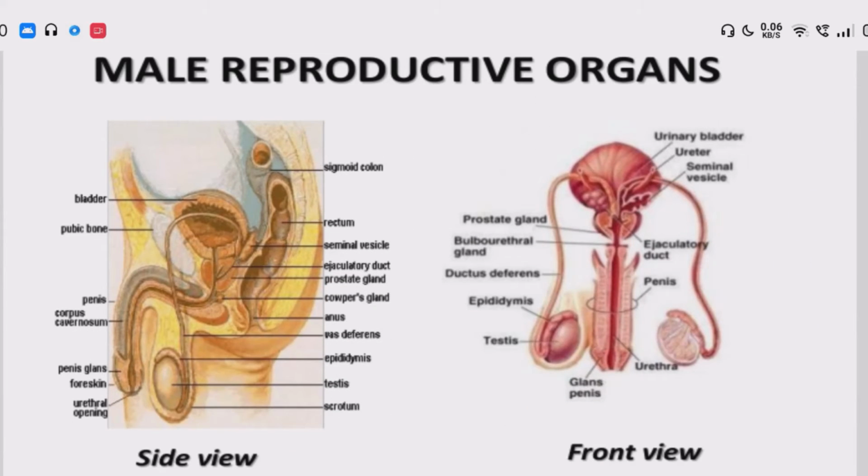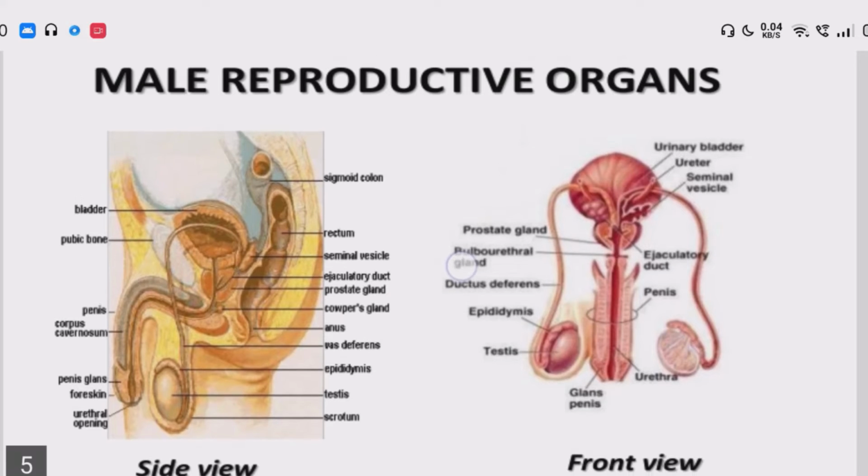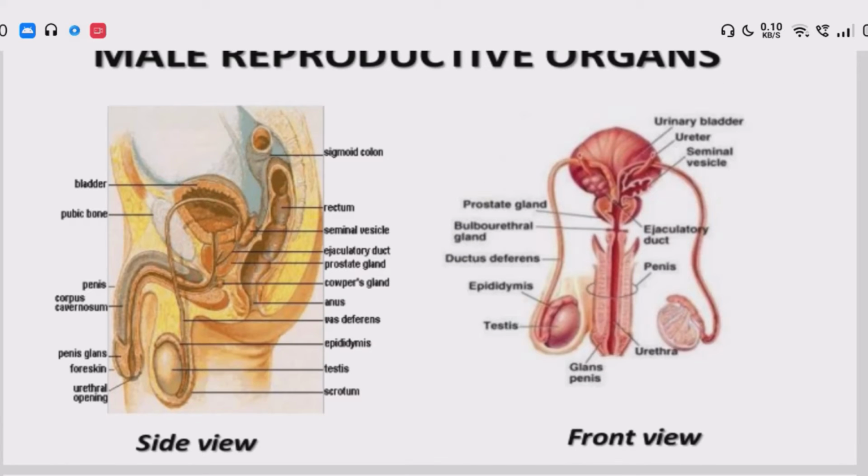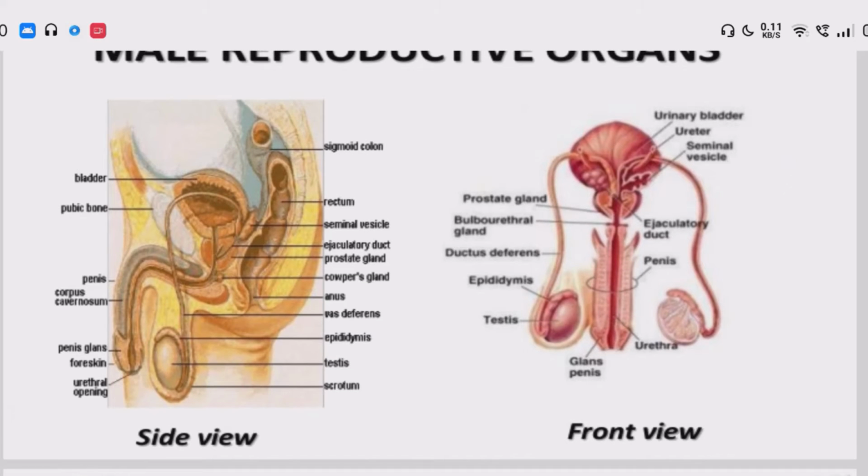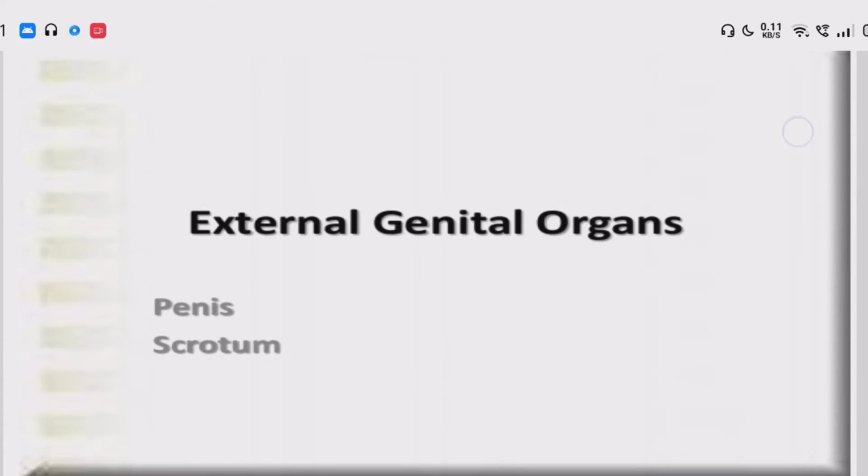Now see the diagram of male reproductive organs. Side view and front view. In our textbook, the front view is given. Now see one by one. Testis, epididymis, bulbourethral gland, prostate gland, then penis, urethra, ejaculatory duct, urinary bladder, seminal vesicles. All these are seen in this diagram.